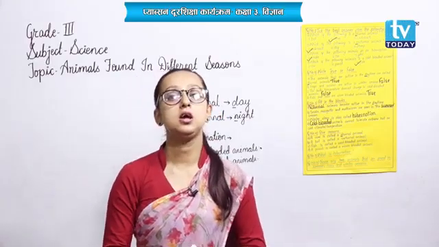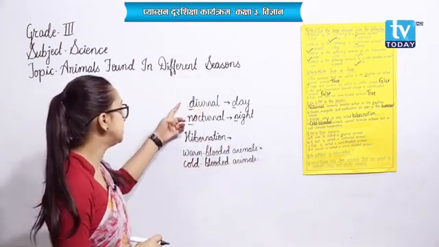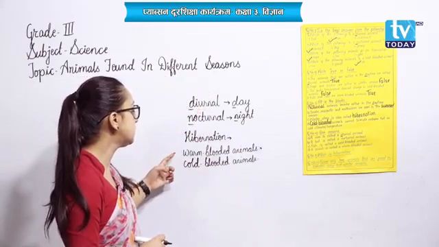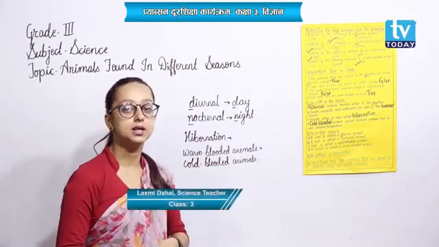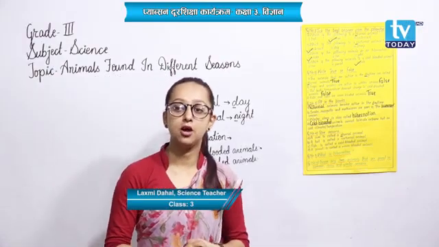Okay, dear students, in this chapter, if you remember these terms diurnal, nocturnal, hibernation, warm-blooded and cold-blooded along with their examples, it would be enough for you.